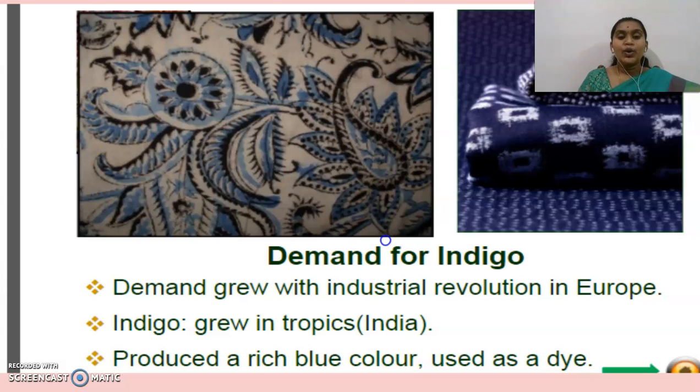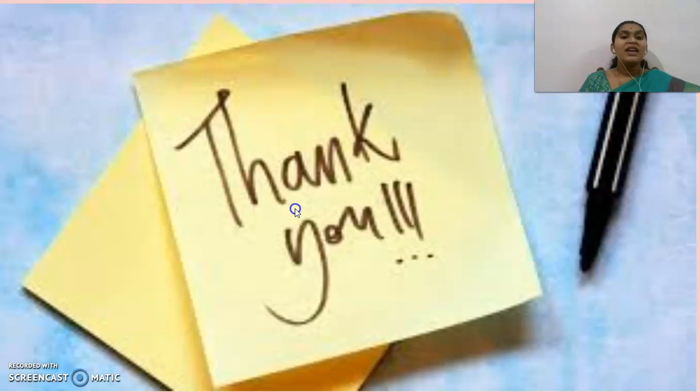Indigo grew in the tropics, some parts of India, and produced a rich blue color used as a dye. As I told you, Indian products were the finest in the world. That is the reason there was a huge demand for them. This indigo produced a rich blue color that was used as a dye for the textile industries. Okay, hope you guys understood, no, children?